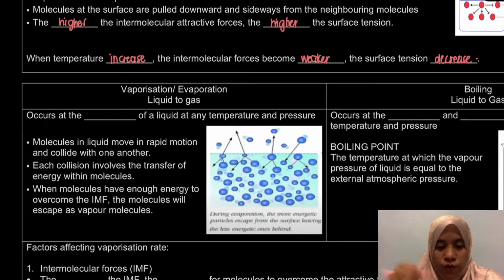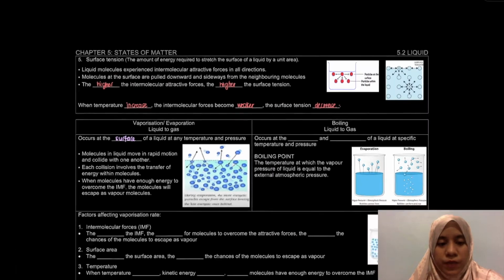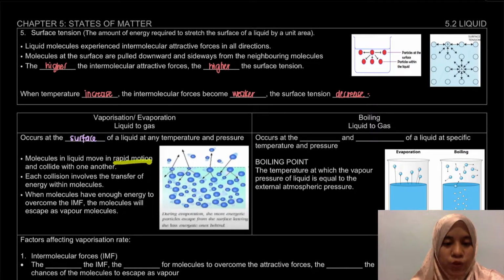For vaporization, it will occur at the surface of the liquid. What happens is that the molecules themselves move in rapid motion, where they will collide with one another. For each collision, it will involve the transfer of energy.